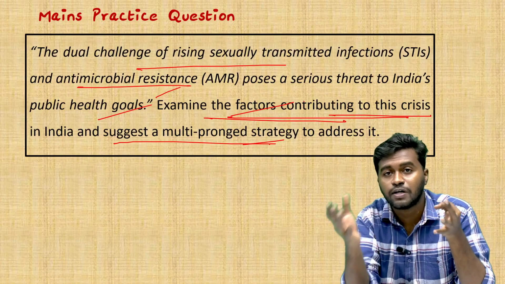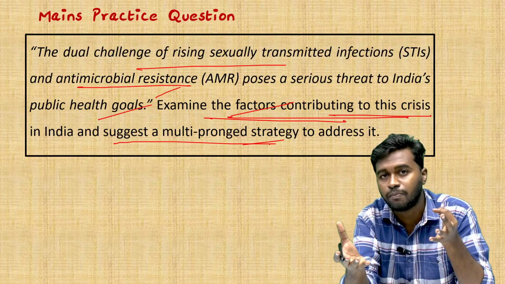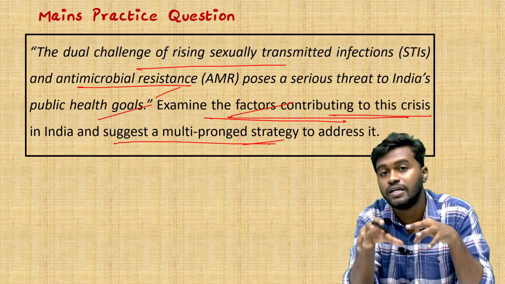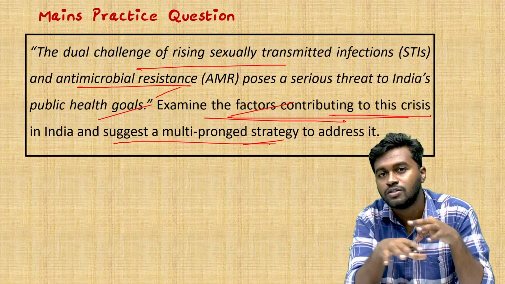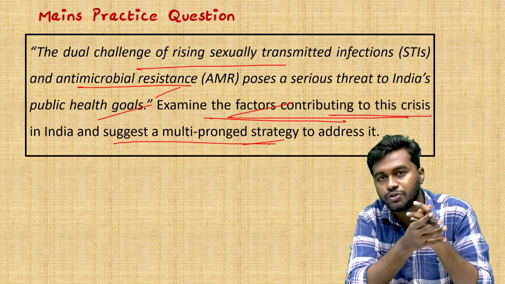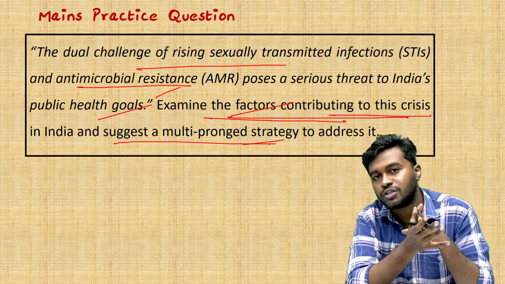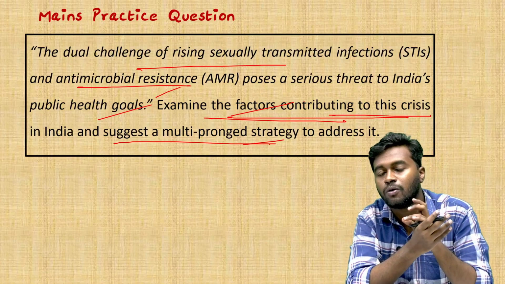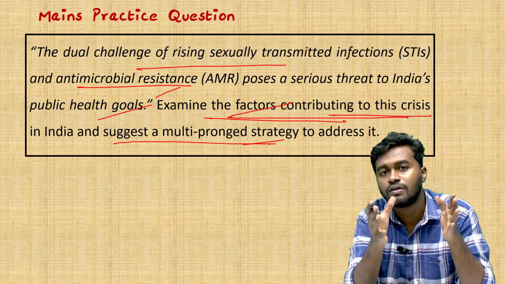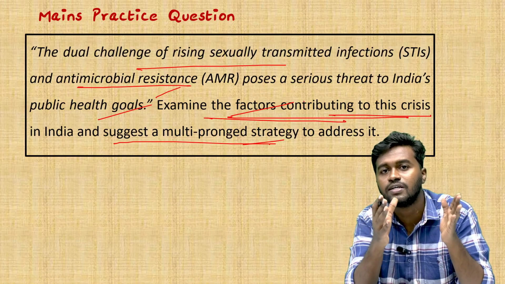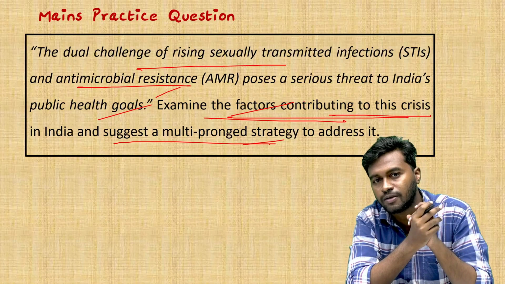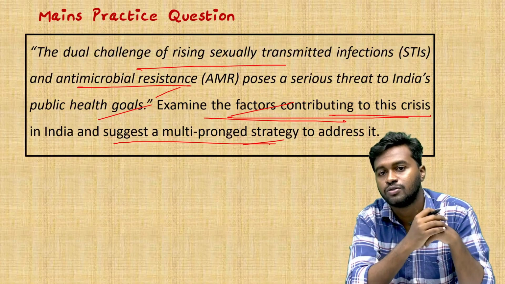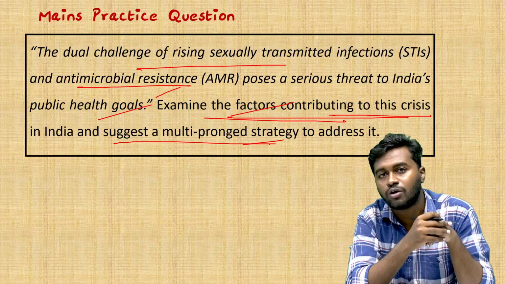And the next is the infrastructure problem, that includes lack of trained professionals. For example, dealing with sexually transmitted infection, we not just need medication, we need proper counseling. So we need trained professionals to handle this issue. And at the same time, other infrastructure, for example, constant monitoring for screening of the people on a large scale. So these are the major factors contributing to this crisis. And also the vertical transmission of the infection, that is from mother to children. So this is also another major factor contributing to this crisis.